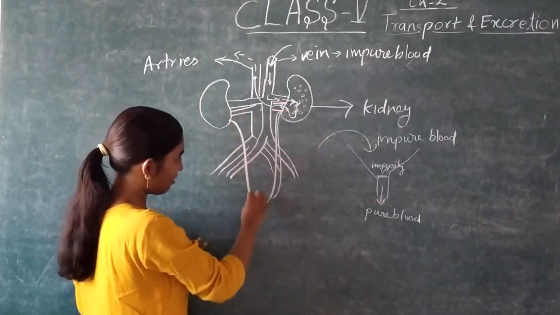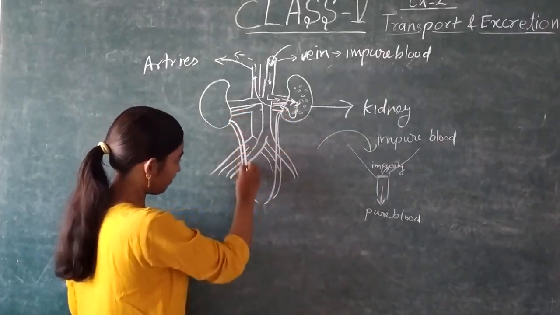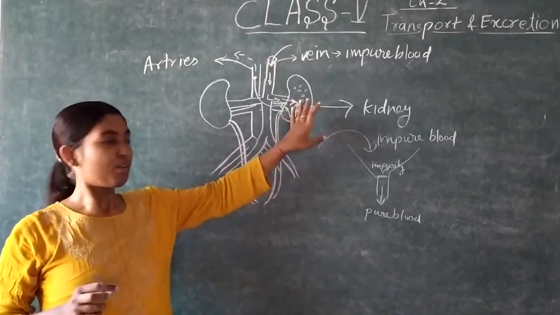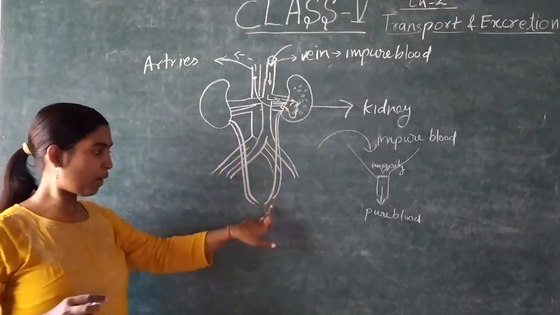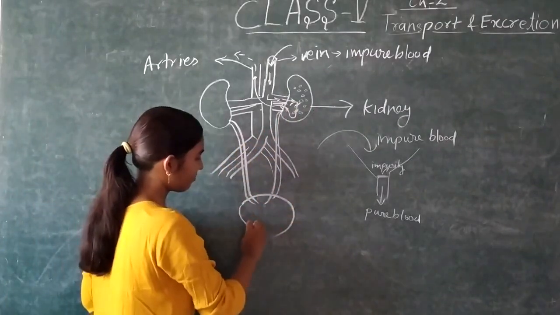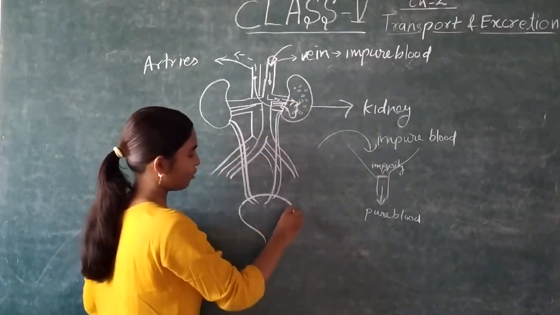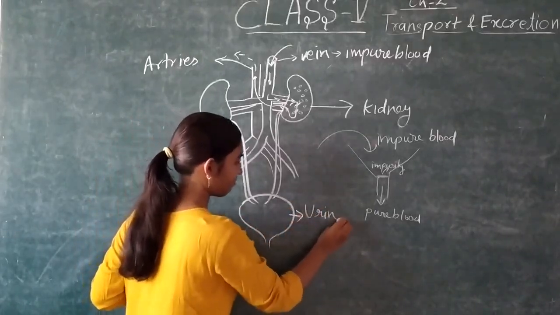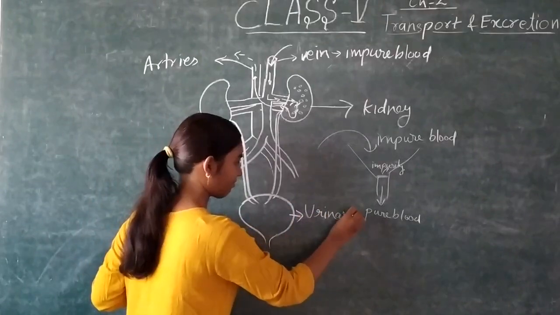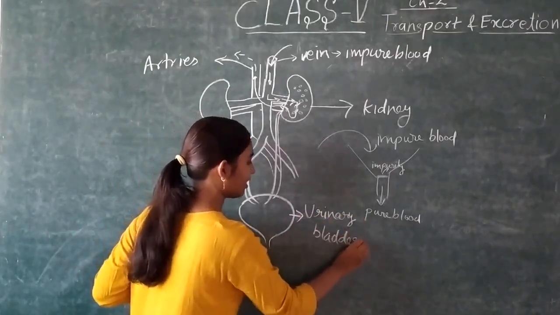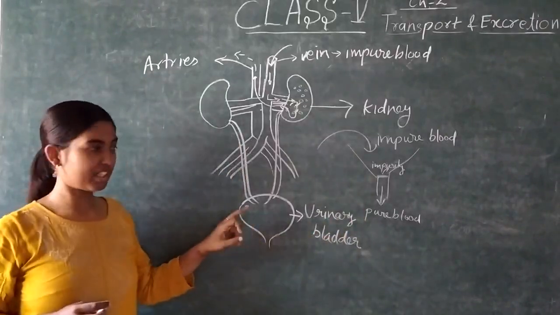These ureters are present, and these ureters bring this waste from this kidney to a pouch-like structure. Here is a pouch-like structure which is known as urinary bladder. This pouch-like structure is urinary bladder.